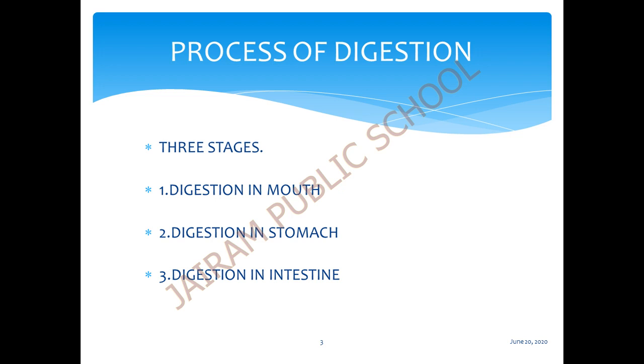Do you know children? There are 2 types of intestines in our body. One is the small intestine, the next one is the large intestine. So we have 3 stages of digestion: digestion in the mouth, next digestion in the stomach, then digestion in the intestine. Let's see one by one.